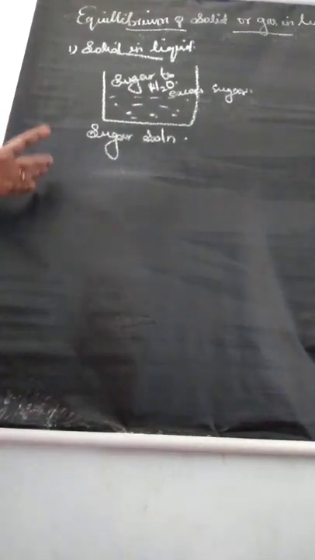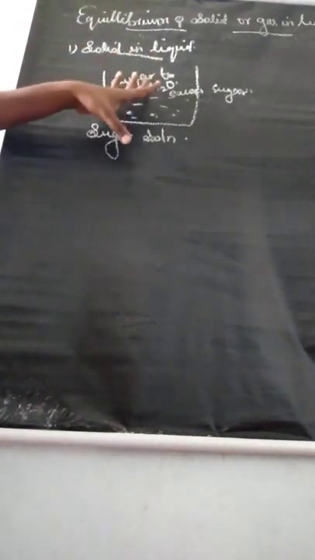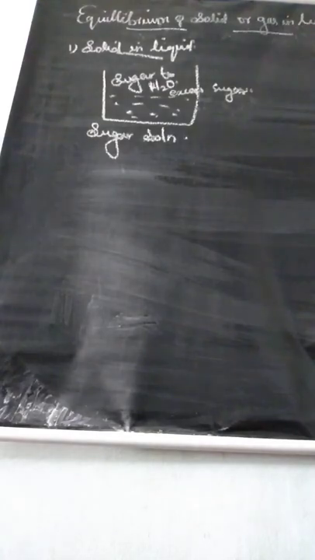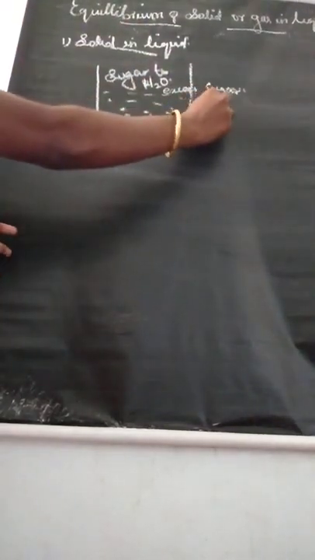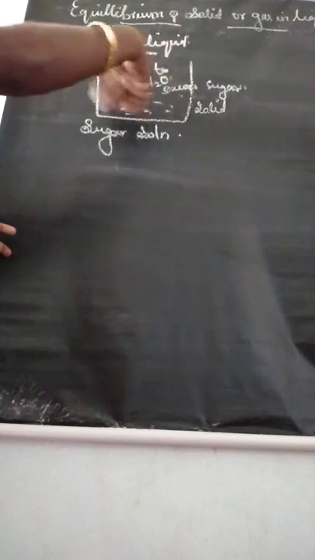if you are adding excess sugar, the excess sugar we added remains as solid. So we say this solution is a saturated solution.